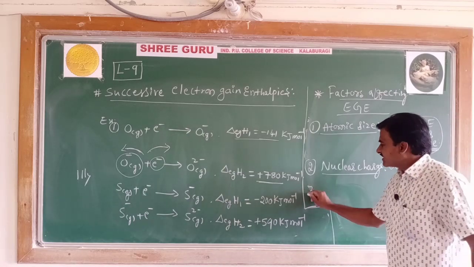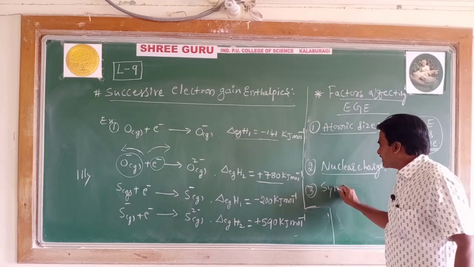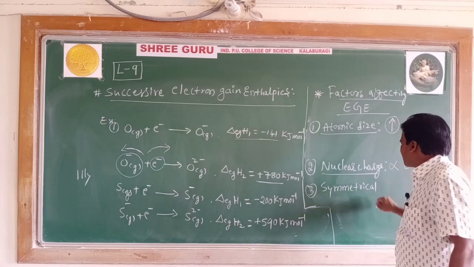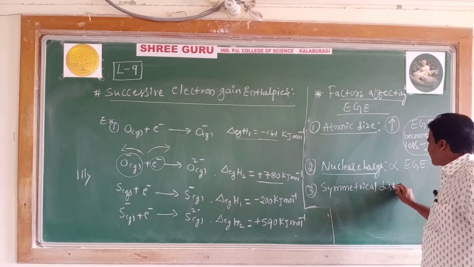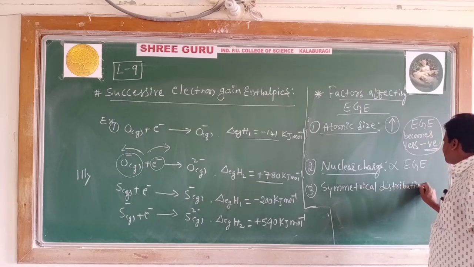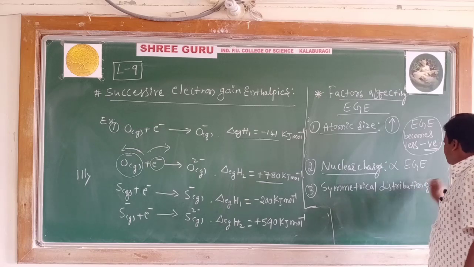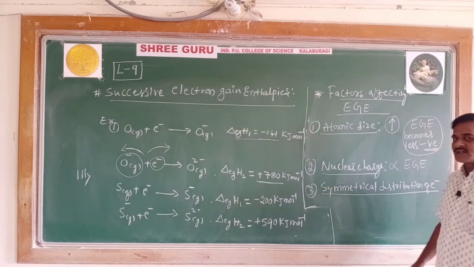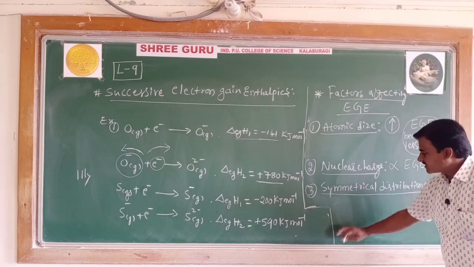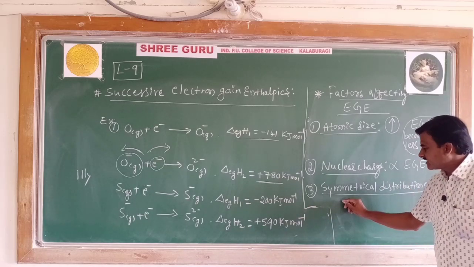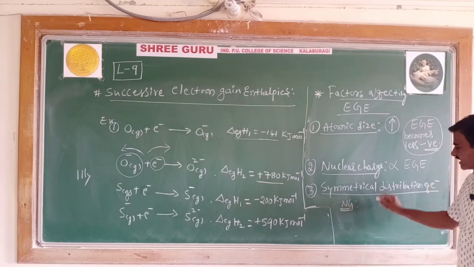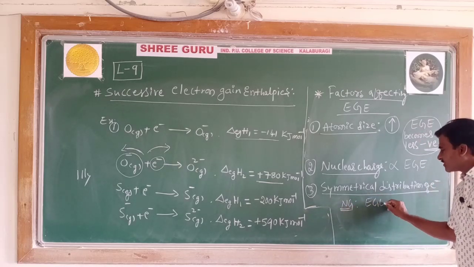And third, symmetrical distribution of electrons. For those elements, especially noble gas elements, the electron gain enthalpy is positive.